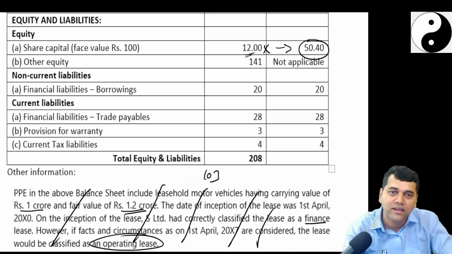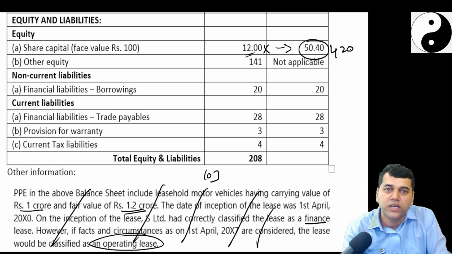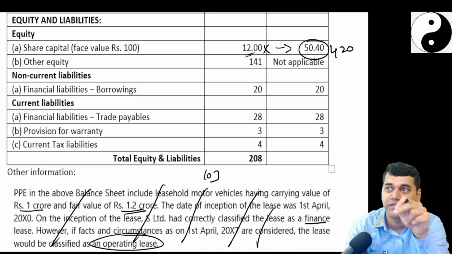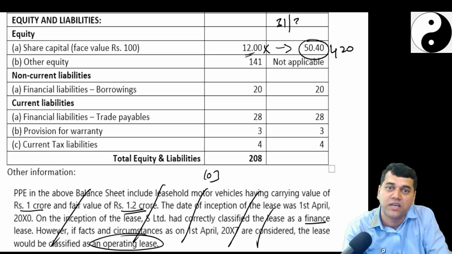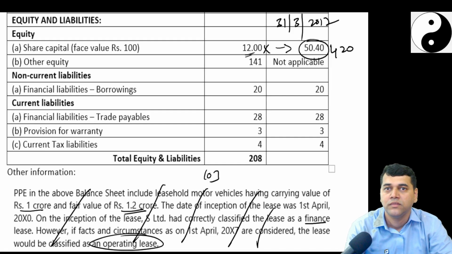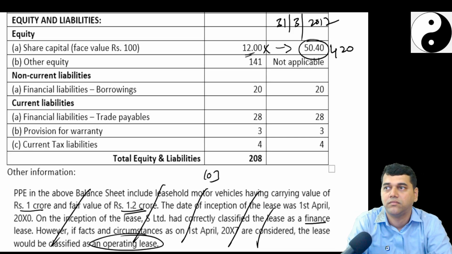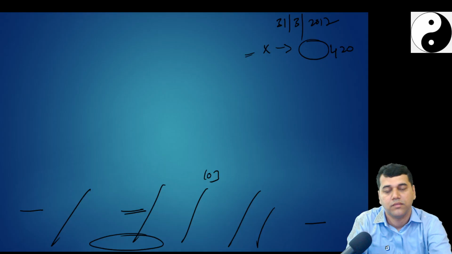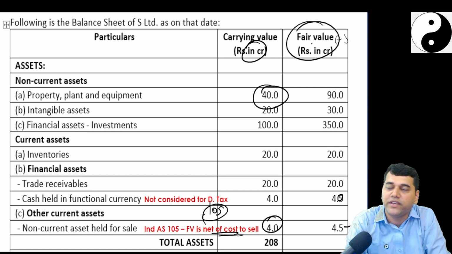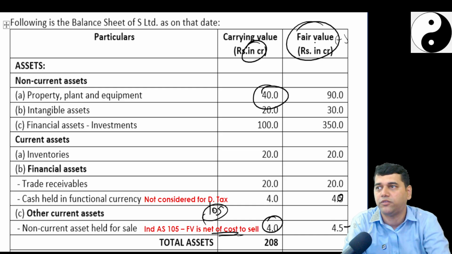Now, if you go back and see this fair valuation of 50.4, you understand this fair valuation is not on the date of acquisition, but is done on 31st March 2017, after 3 months from now. And you reasonably assume that this must have been fair valued 3 months back. But have they told you when the fair value is? Following is the balance sheet as on that day, but have they told you when the fair value is?